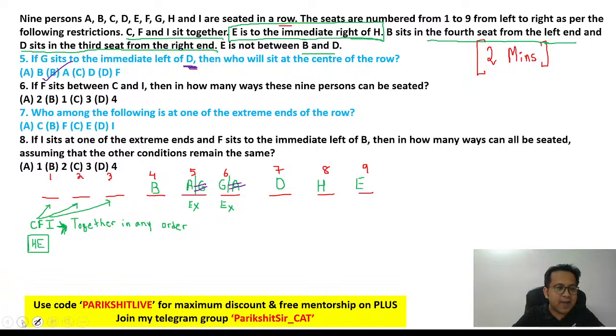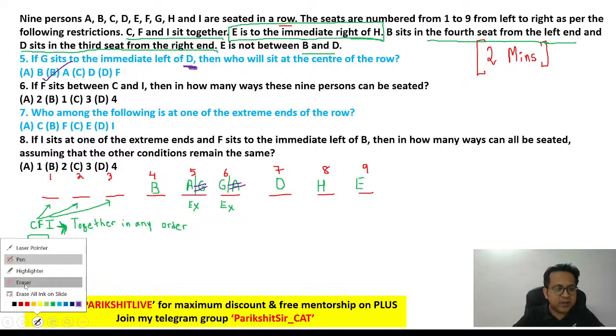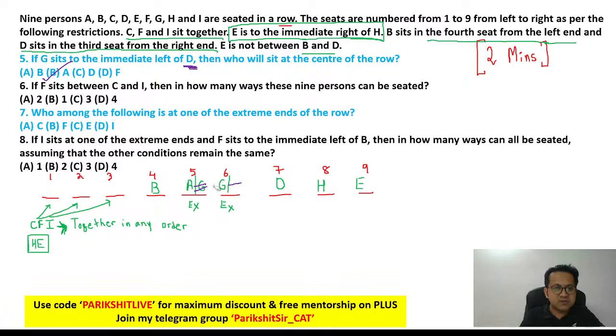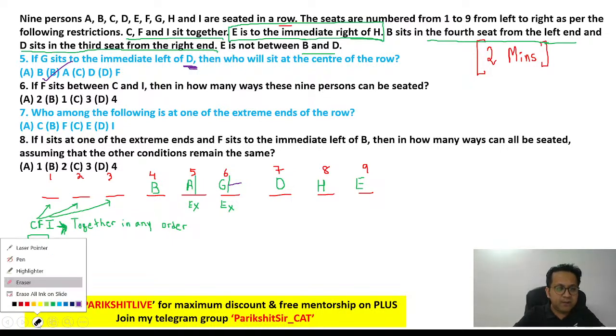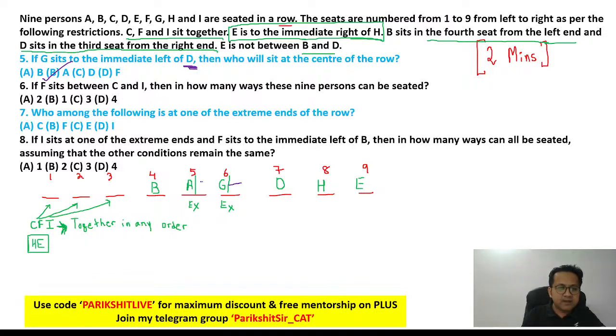Remember, you cannot carry data from one question to the next. So you are simply going to remove this, because you cannot carry data from one question to the next. Okay, so I'm just marking it. It is AG or GA. Okay. Number 6.